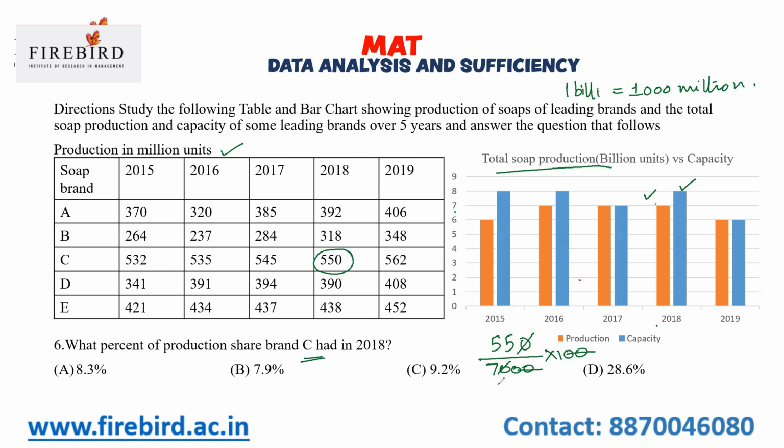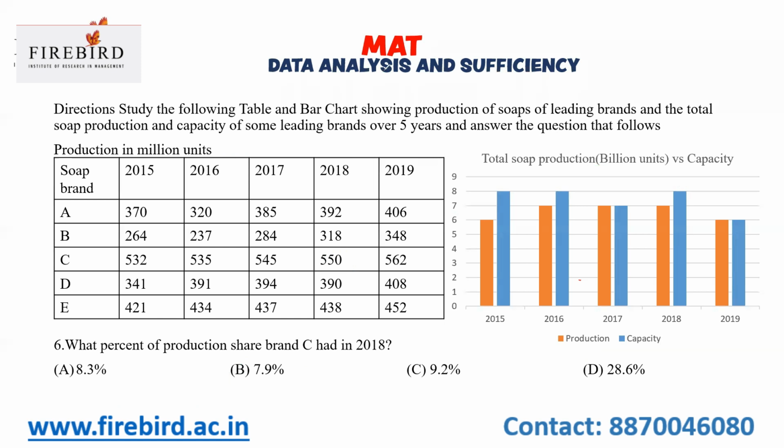56, it comes around 8 times, right? So 57, 7.9. If it is 56, your answer will be 8. Here, the value is 55 by 7. So your answer is option B. 7.9% is your answer. Now we'll move to the next question.